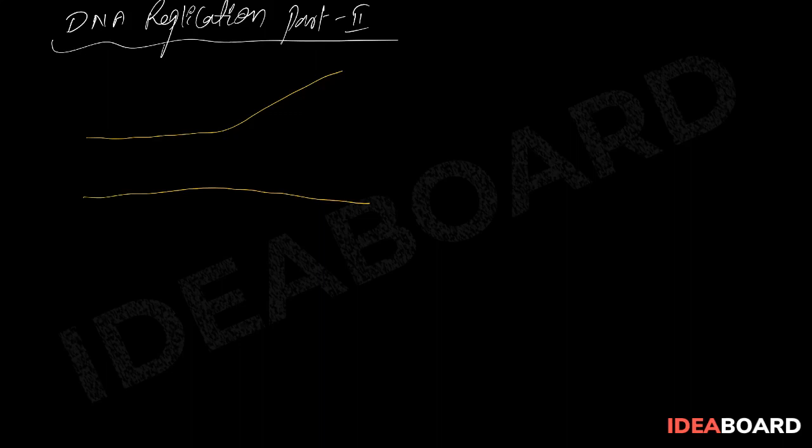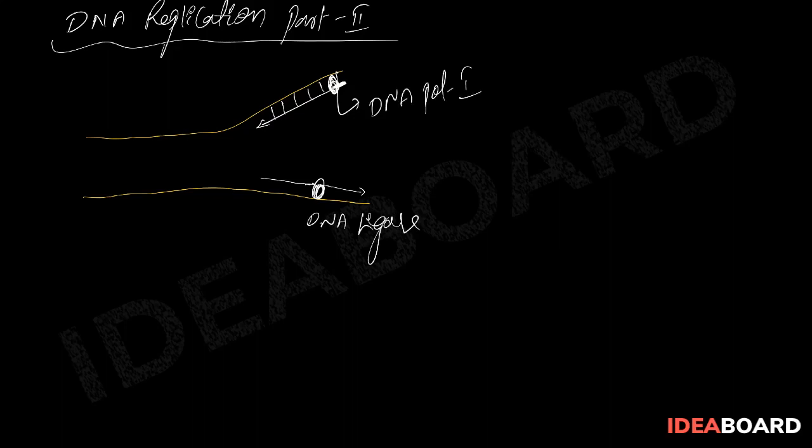This is what we can call DNA ligase enzymes. Here the primer removal and joining can be done by DNA polymerase 1. All these Okazaki fragments are joined together again by DNA ligase. The same small fragment will be synthesized by DNA polymerase 1, and removal also takes place by DNA polymerase 1.